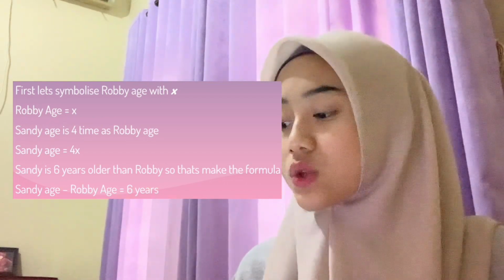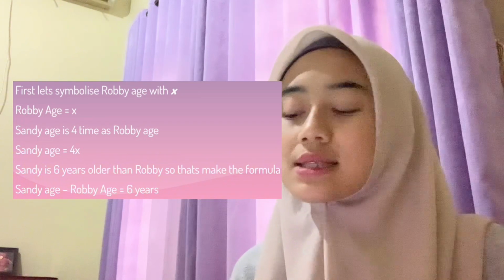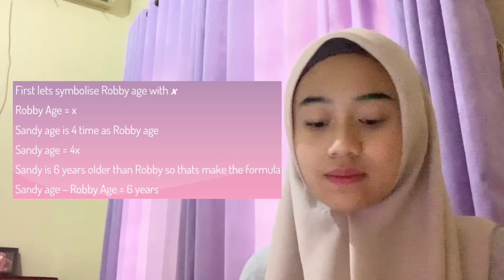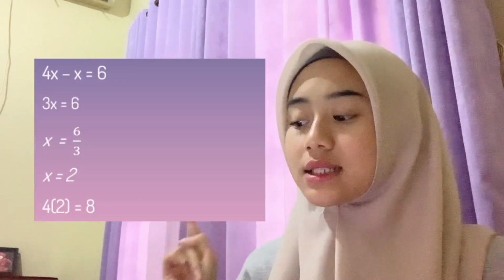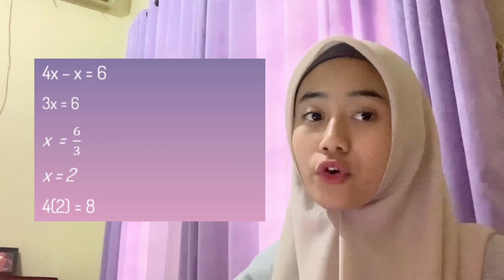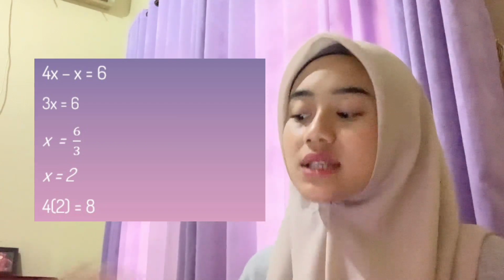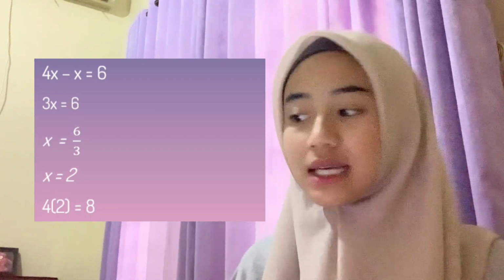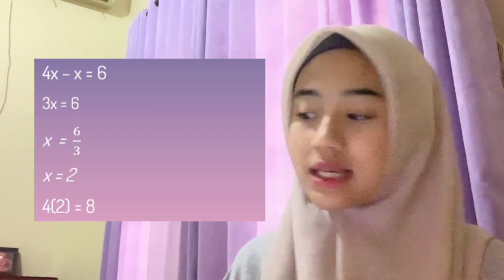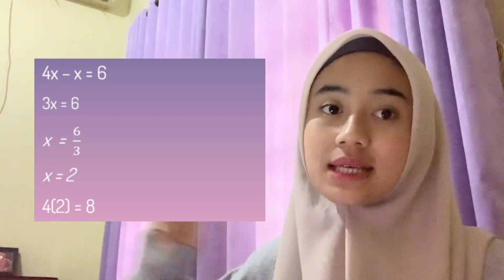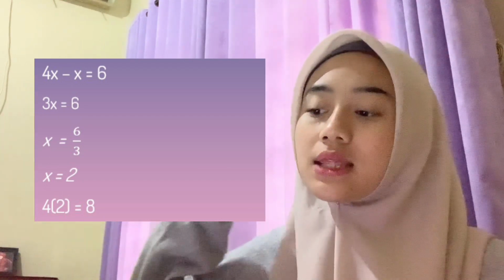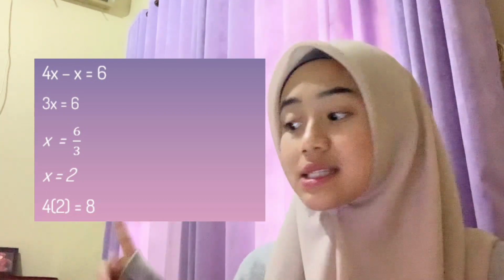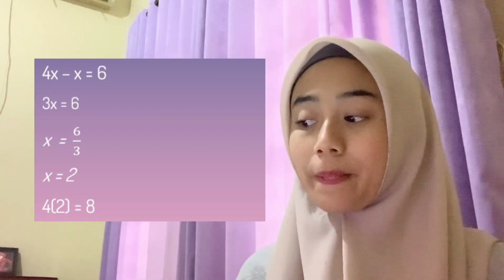Sandy is 6 years older than Robbie. So that makes the formula: Sandy's age minus Robbie's age is 6 years. 4X for Sandy's age and X for Robbie's age. So 4X minus X is 6. 4X minus X is 3X. So 3X is 6, and divide both sides by 3. So 3X divided by 3 is X and 6 divided by 3 is 2.